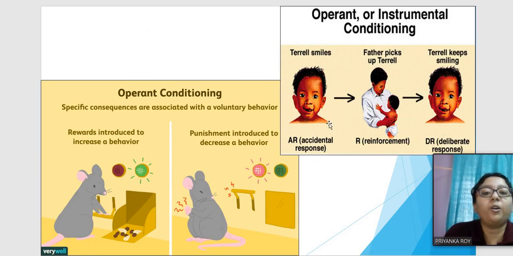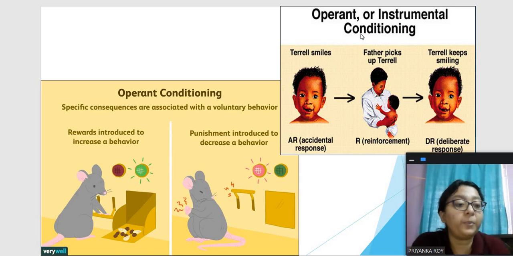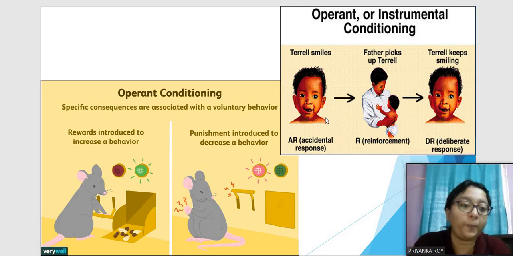So instrumental conditioning or operant conditioning, in this conditioning there are some kinds of consequences associated with a particular voluntary behavior. If a baby smiles and the father picks up the baby, the baby keeps smiling because it is deliberately trying to attract the attention of the parent, and it tries to make the parent feel that I want to be picked up by you. So this kind of behavior is instrumental or operant conditioning, where you have conditioned your behavior such that you know what the consequence will be and you want that consequence to happen.